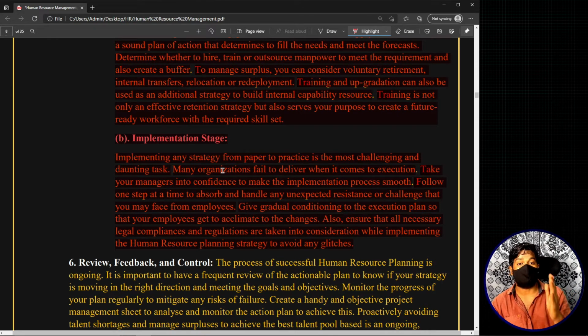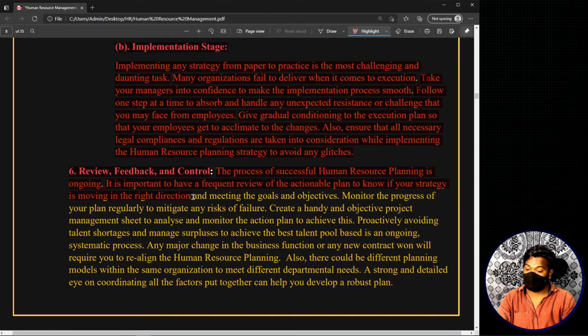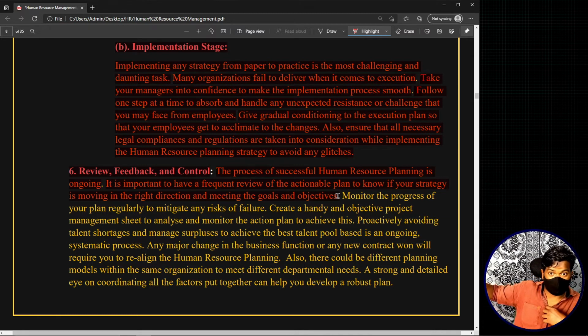Now comes the last step in the human resource planning process, which is review, feedback, and control. The process of successful human resource planning is ongoing. We already discussed, right? Human resource planning is a continuous process. It is important to have a frequent review of the actionable plan to know if your strategy is moving in the right direction and meeting the goals and objectives. That means it is very important to continuously keep monitoring your entire planning stage, asking at any moment whether you are going out of sync with the organizational plans. So you have to continuously monitor your planning part in each and every step, checking whether this is going in sync or out of sync.